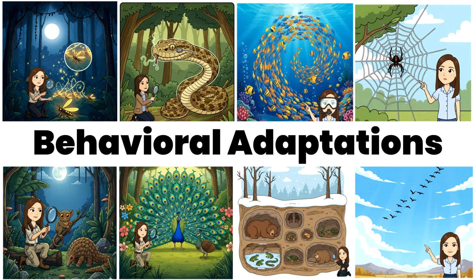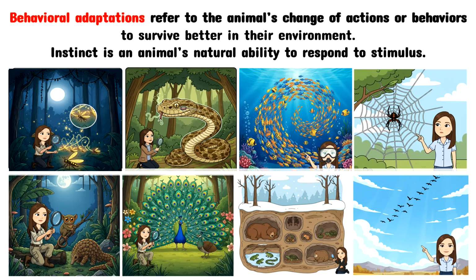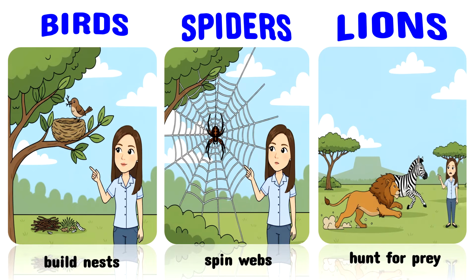Behavioral adaptations. Behavioral adaptations refer to the animal's change of actions or behaviors to survive better in their environment. Instinct is an animal's natural ability to respond to stimulus. Here are some examples of animals' instincts.